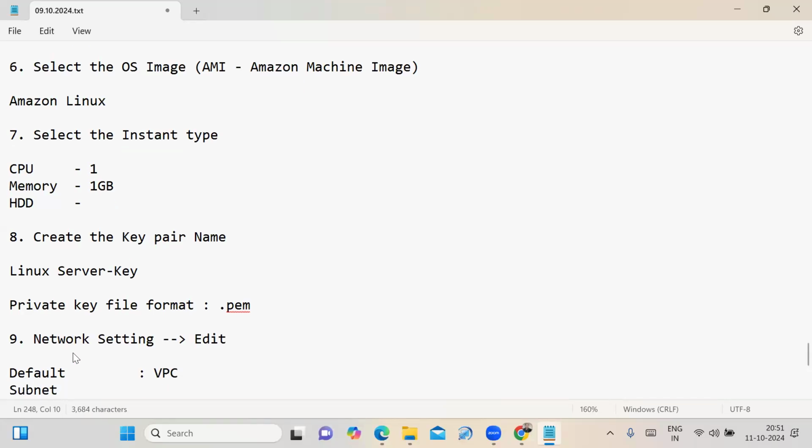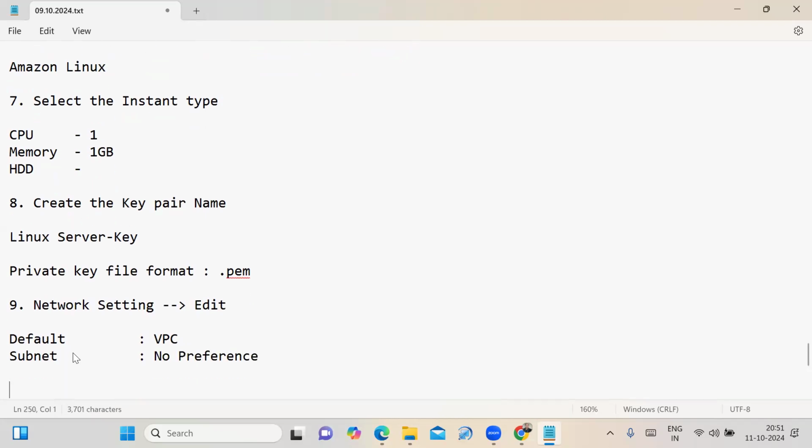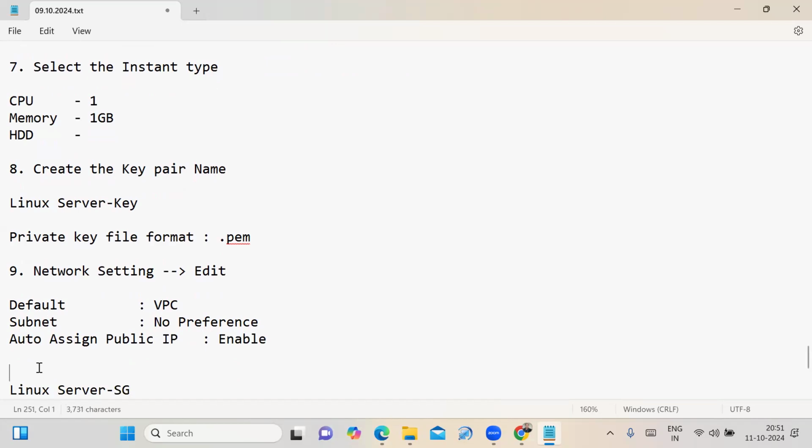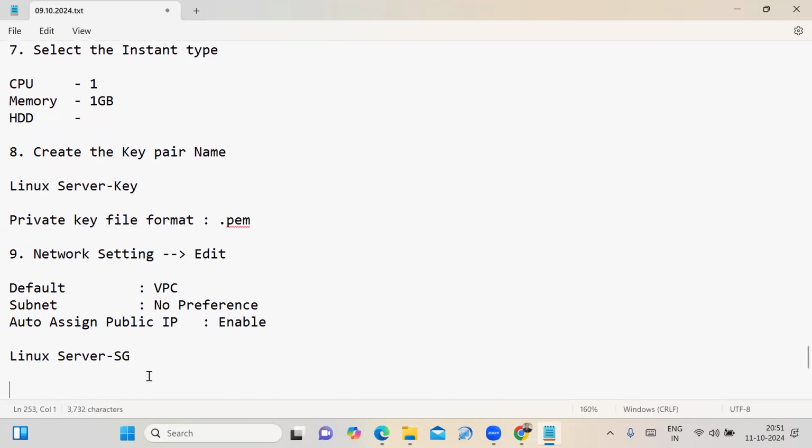Subnet, no preference, and auto assign public IP, that is the default, it is enabled. Okay. What is the security group I have given? Linux server SG. Fine.